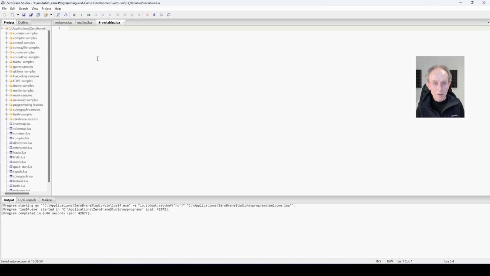Single line comments in Lua start with a double dash. When you type a double dash, anything on the line that comes after it is ignored by the Lua interpreter. You can also have multiple line comments, which allow you to type in a block of text, such as some notes. In Lua, multi-line comments start with a double dash and then double opening square brackets, and they're closed with double closing square brackets and a double dash. So they look like this.